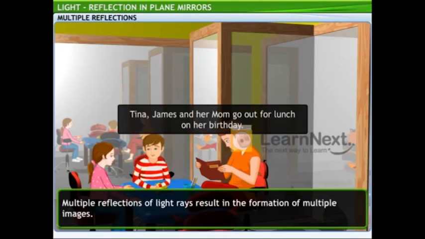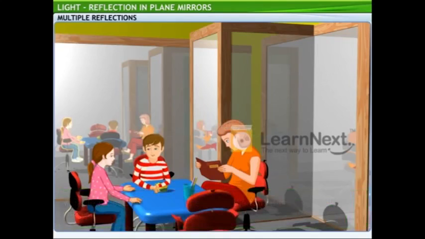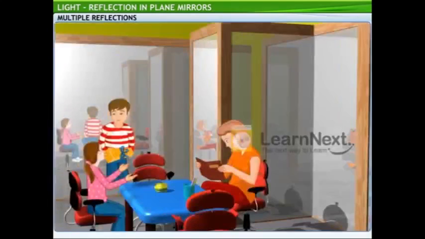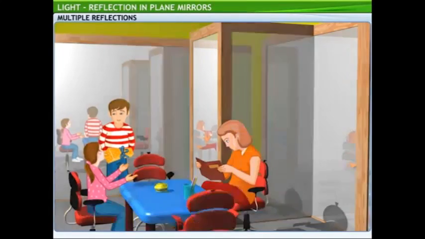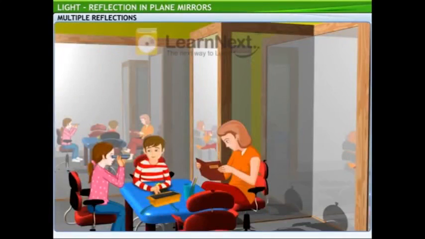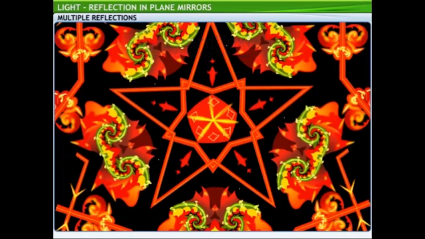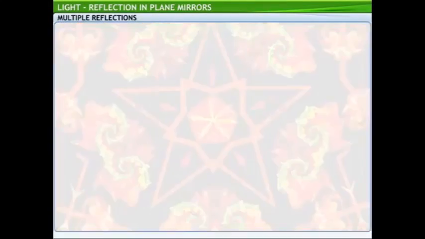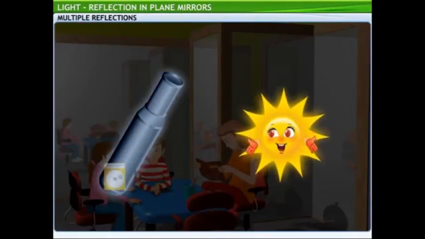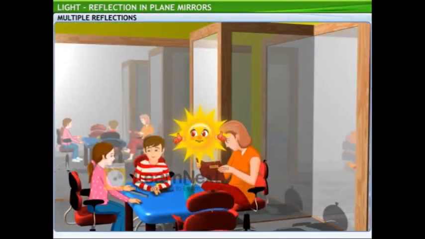Tina is fascinated with the mirrored walls. She can see so many Tinas, she can't even count them. Hey, Tina, I have a surprise for you. A kaleidoscope. That's so cool. Look at all those beautiful patterns. Aren't you curious about how all those lovely patterns are formed? Is it due to reflection of light?